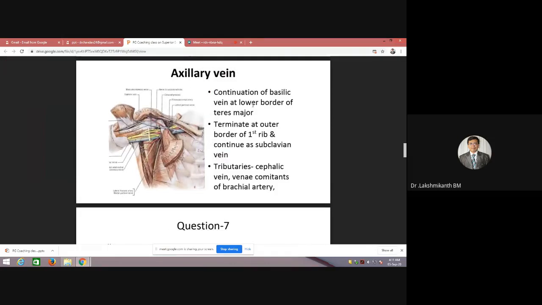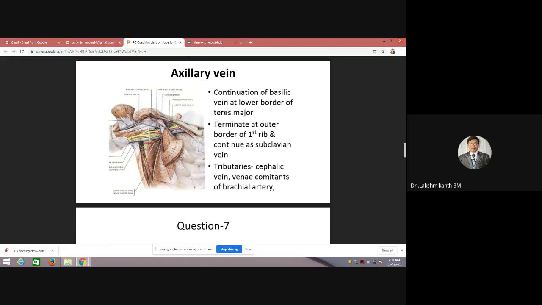And in the axillary vein, you have to remember its formation. It is a continuation of the basilic vein after it joins with the brachial venae comitantes. So the brachial vein and basilic vein join together at the level of teres major to form the axillary vein. There will be 2 veins from the brachial vein, and that's why they are called venae comitantes. It's a deep vein, whereas the basilic vein is a superficial vein. This superficial vein will pierce the deep fascia and then join with the brachial vein. Then only we get the axillary vein.